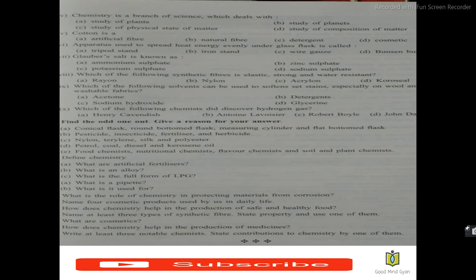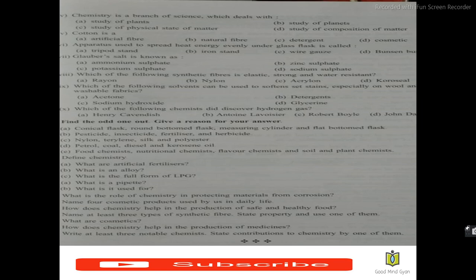How does chemistry help in the production of medicines? Chemistry has helped us in discovering new drugs to fight diseases. Drugs like penicillin, tetracycline, ampicillin are used to fight a variety of diseases caused by bacteria.